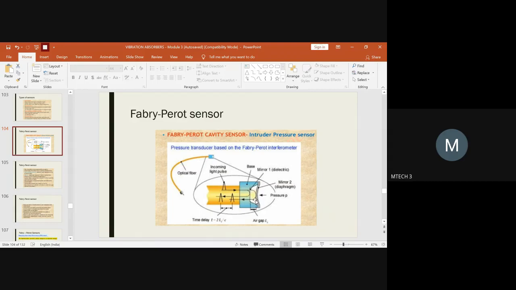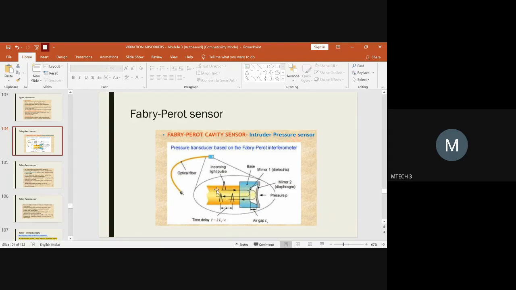Since mirror 2 is fully reflective, it takes the remaining part of the light rays and reflects it. But there is a delay in time. The first part is reflected at a faster rate, while the remaining part has to reach mirror 2 first, so it takes some time to reach mirror 2 and then gets reflected. Hence there is a time delay in reflecting the remaining part of the light rays.